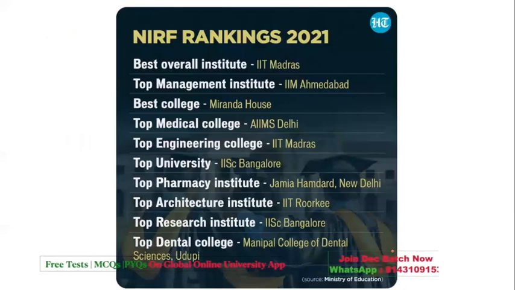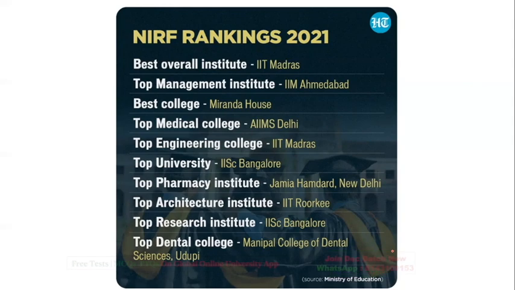Now, if you see the NIRF ranking for 2021. So yes, in detail, they may give you a question, but at least you should know the basic things. That is, the best overall institute was IIT Madras. Management institute top 1 is IIM Ahmedabad. Best college is Miranda House. Top medical college is AIIMS at Delhi. Top engineering college is IIT Madras.